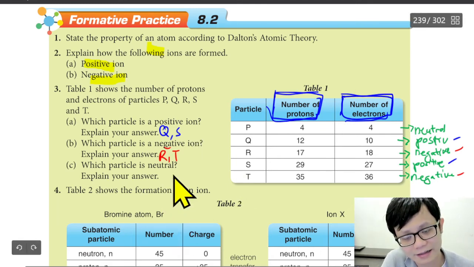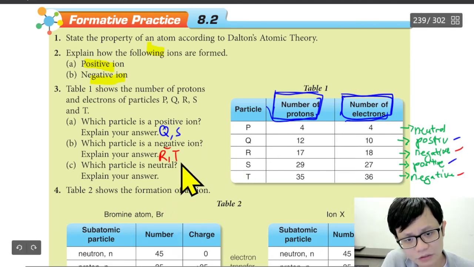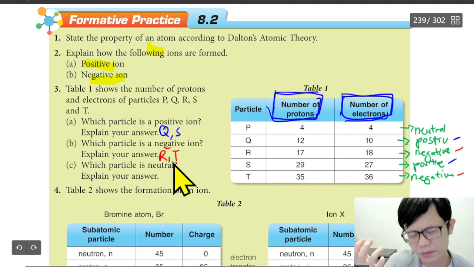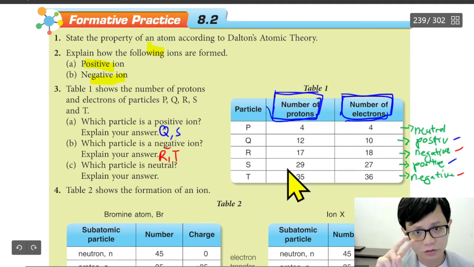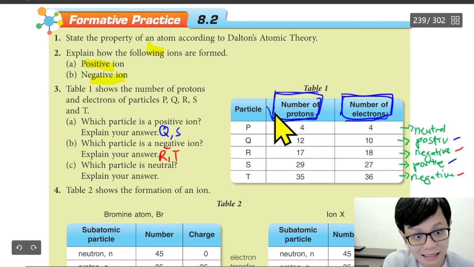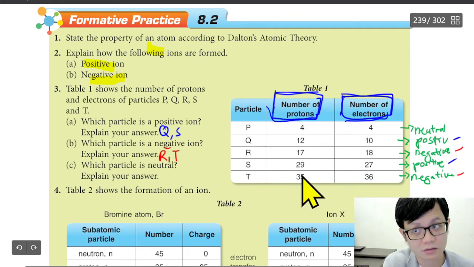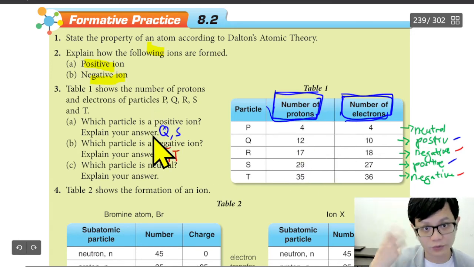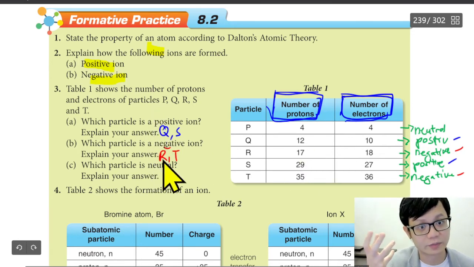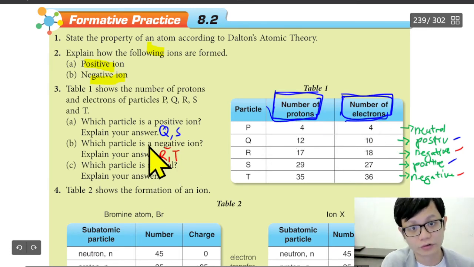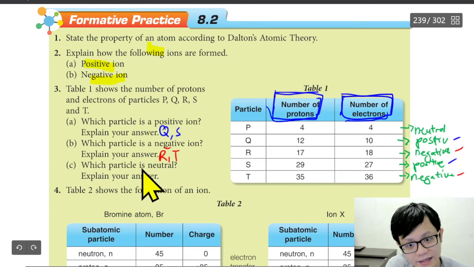That's why the most important thing in science is to understand, not memorize. If you memorize and then the question twists, you will be confused. But if you understand why it is positive, because proton is more than electron, you can form your own definition. It's easiest when you understand.